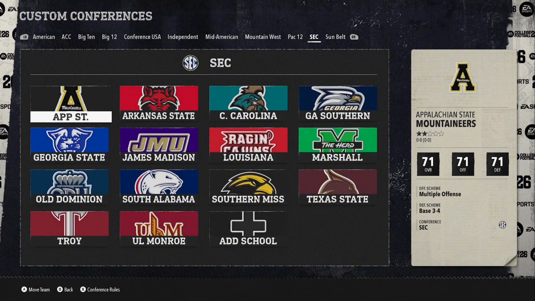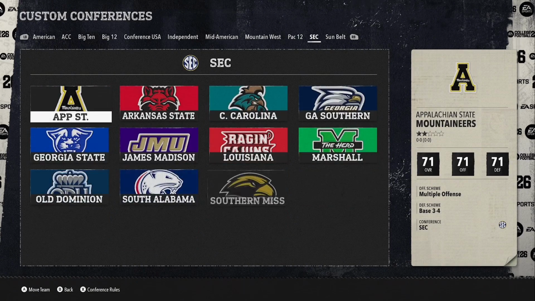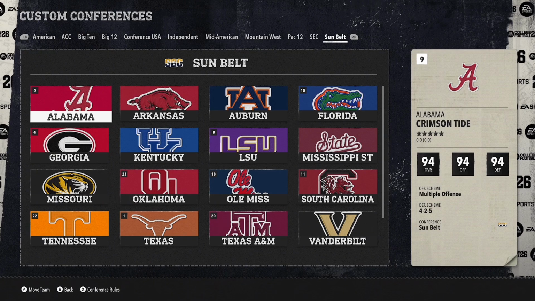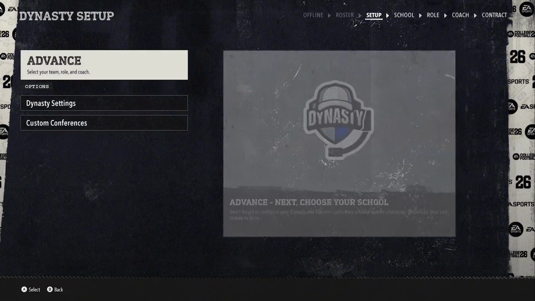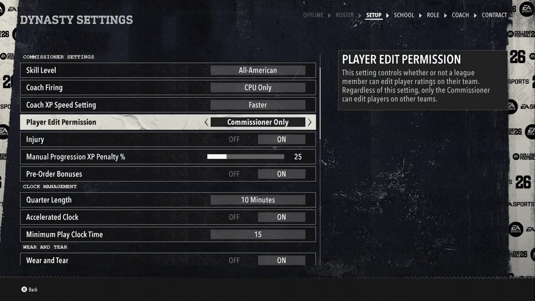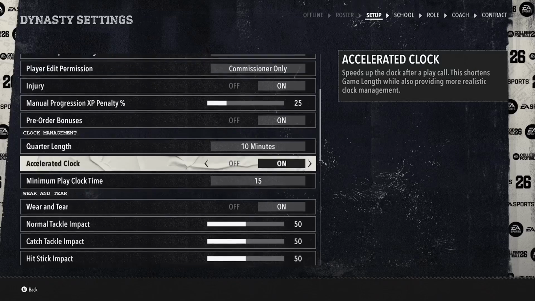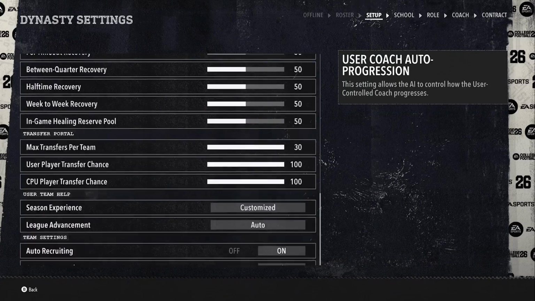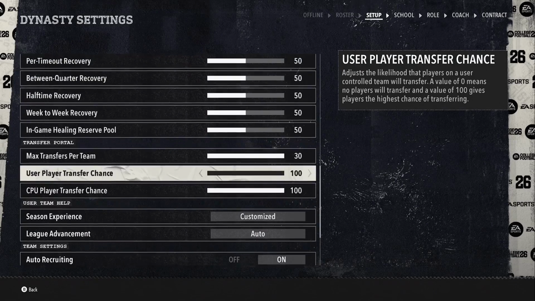And now Notre Dame is in the Big 10, which is now the MAC. For any confusion, just Notre Dame is in the MAC. Simple as that. And UConn is now in the MAC, which is now the Big 10. So simply put, UConn's in the Big 10 and Notre Dame is in the Mid-American, the MAC, whatever.